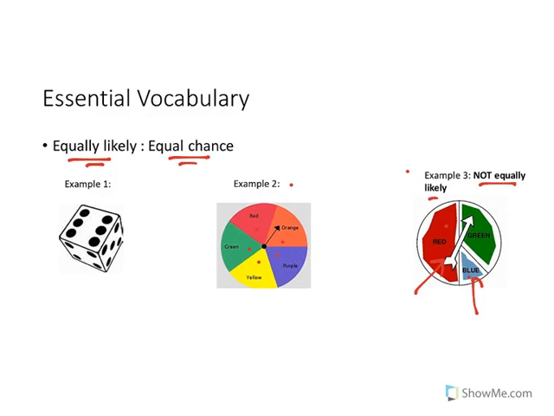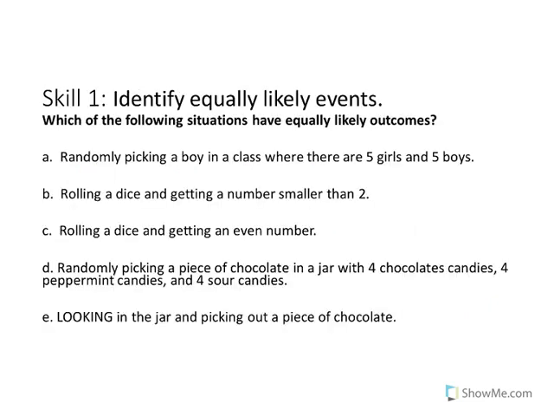And theoretical probability is based on what we know about these things. So I would predict that example 1 and 2, I have equal chances, whereas in number 3, nope, I don't have equal chances, but I definitely would probably get a better chance of spinning a red. Okay, so let's identify events that are equally likely. Fair. So that's another way to think about it. Fair.